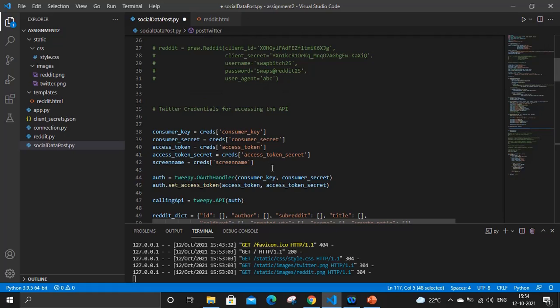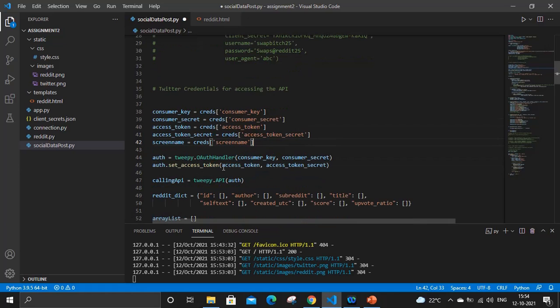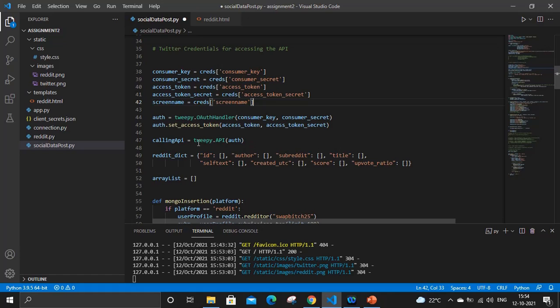Here you can see that five credentials are required. One is the consumer key, consumer secret, access token, access token secret, and the fifth one is the screen name. Screen name is generally our username for Twitter, and then we access it using tweepy.API. Auth is the variable where we are passing the access token and access token secret. In the initial phase, when we were creating this application, we needed to create this access token and access token secret for the particular application.